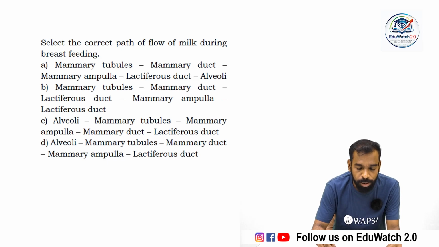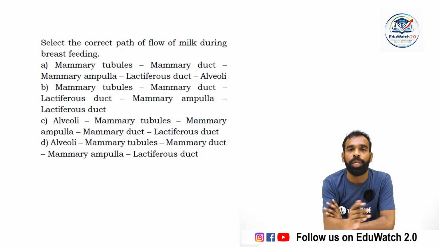Option B, mammary tubule, mammary duct, lactiferous duct, mammary ampulla, lactiferous duct. Option C, alveoli, mammary tubule, mammary ampulla, mammary duct and lactiferous duct. Option D, alveoli, mammary tubule, mammary duct, mammary ampulla and lactiferous duct.